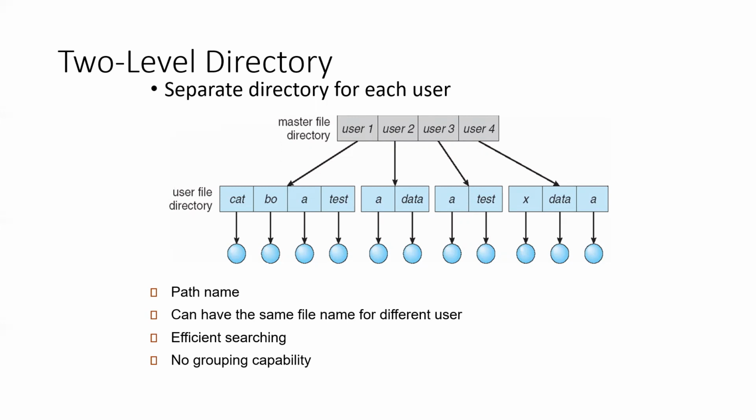The same name of a file can be given by different users because user data is isolated, right? Therefore, that problem is sorted, and searching is also efficient because each user's directories are specified and managed separately.